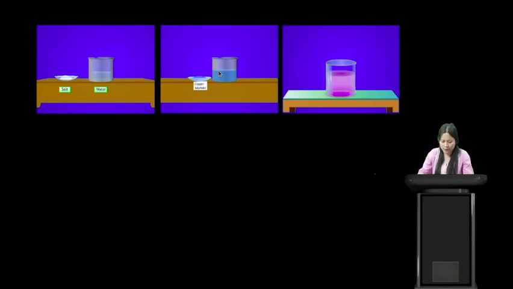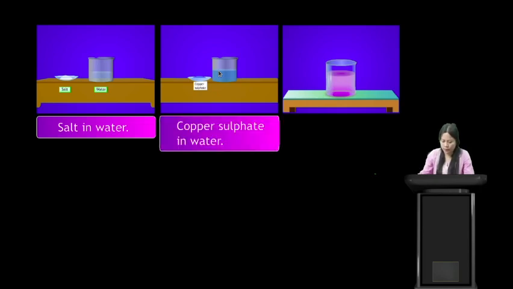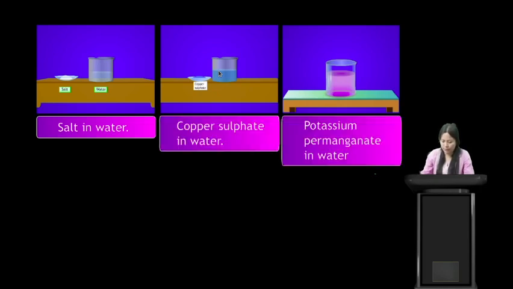Okay, example, we have water and salt. We have copper sulfate in water, and we have potassium permanganate in water. These are examples of a solution. Okay, these are all solutions.